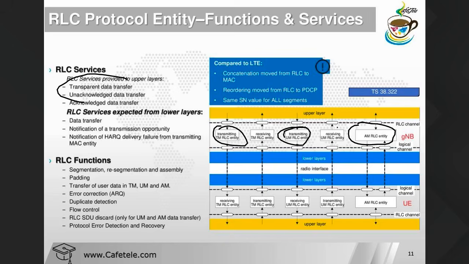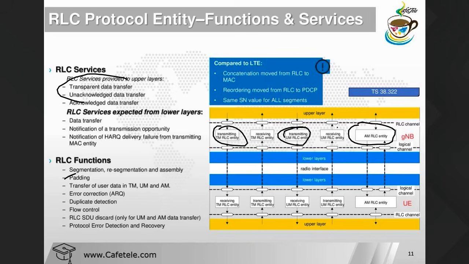So what is padding? Padding, we know whatever extra message we have, we require to pad. So it will count the unnecessary message also. Transfer of user data in TM, UM, AM, error correction with the help of ARQ, duplicate detection, flow control, RLC SDU discard only for unacknowledged mode and acknowledged mode, and protocol error detection and recovery. Okay, so these are the things for the RLC functions.